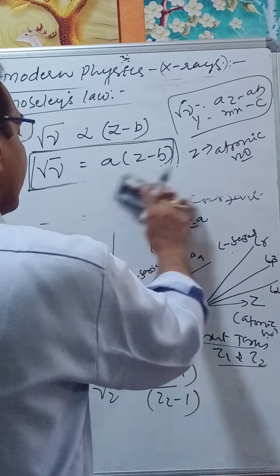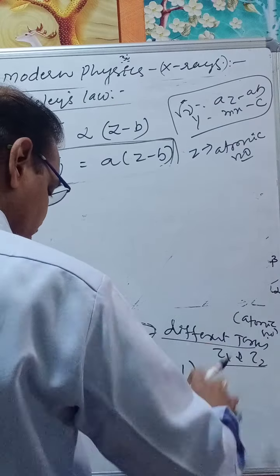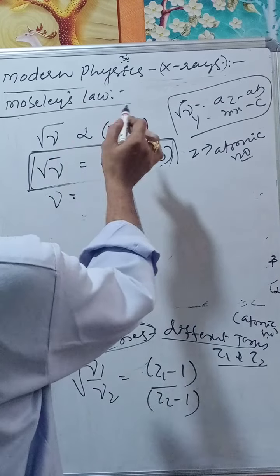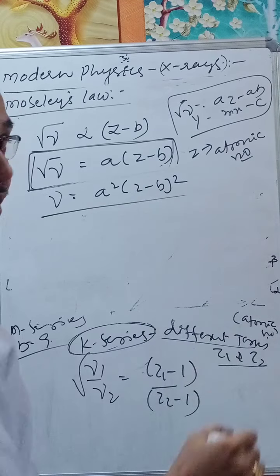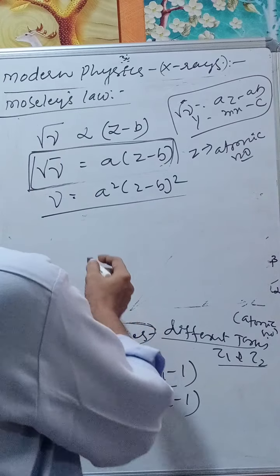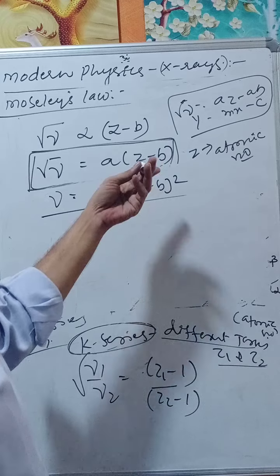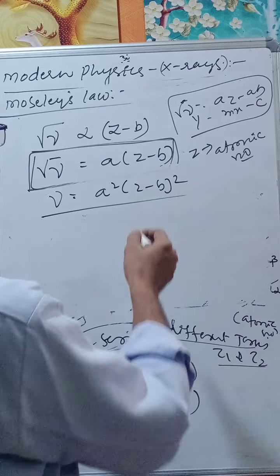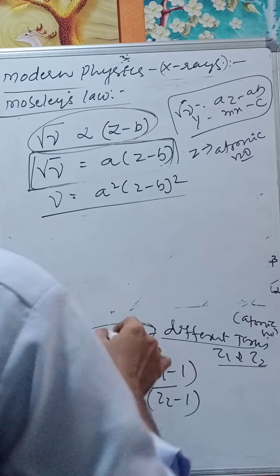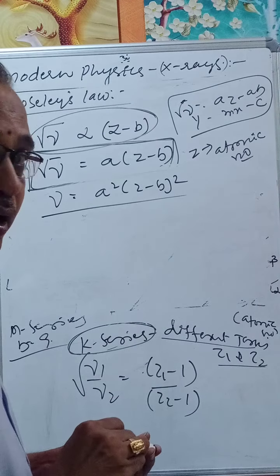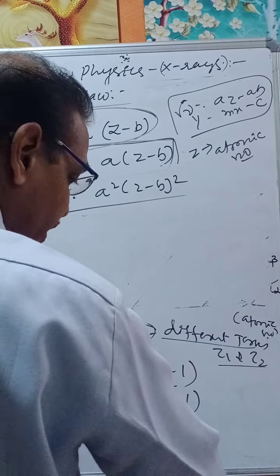This can also be written in another way. Squaring on both sides, nu is equal to A square into Z minus B whole square. This can also be defined another way: the frequency of the spectral line is directly proportional to the square of the atomic number. Most precisely, we take this as Moseley's law, root nu proportional to Z minus B. The square root of frequency is directly proportional to the atomic number of the target element.